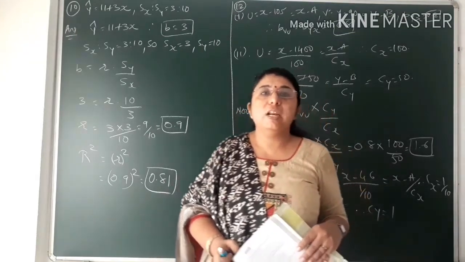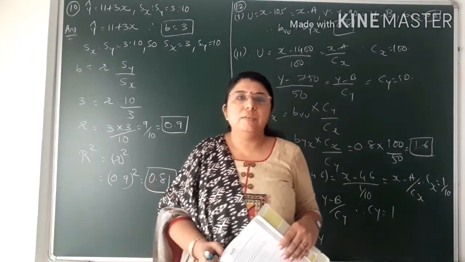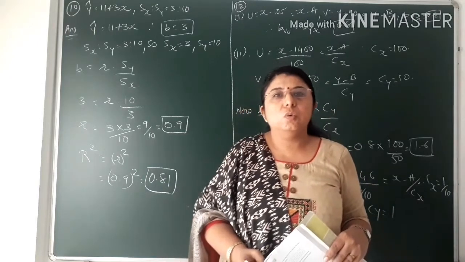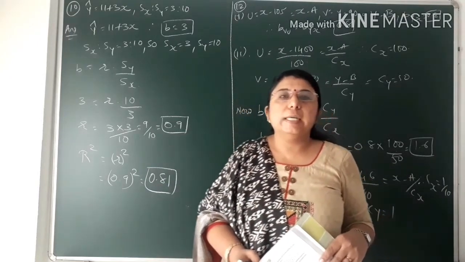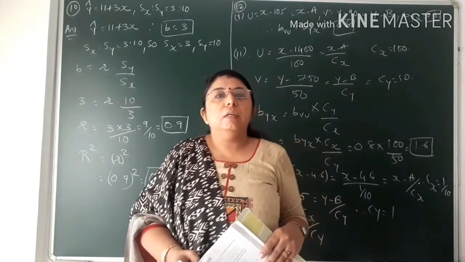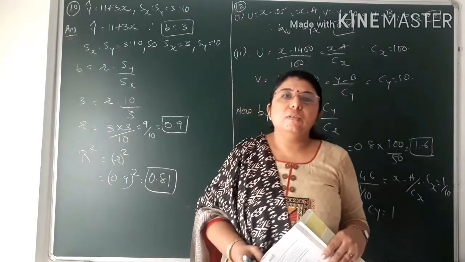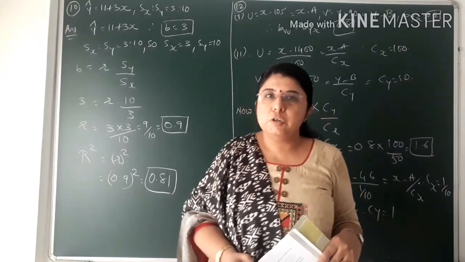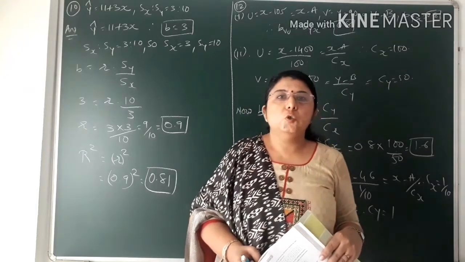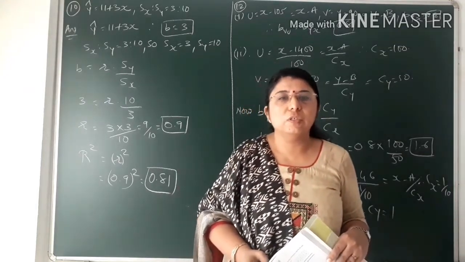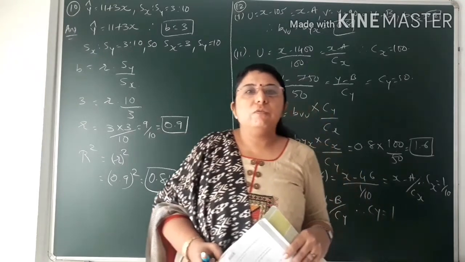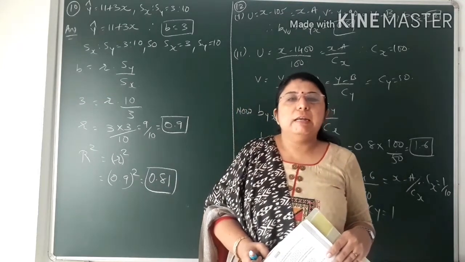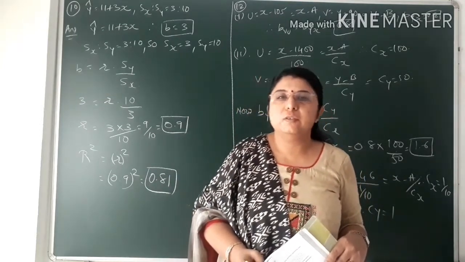Before that, I want to clarify the weightage of this chapter in the board examination. In the board examination, this chapter weighs 12 marks. So it's a very important chapter. You cannot neglect any part of it. In section A, that is MCQ, a 1 mark question would be asked from this chapter. Section B also, a 1 mark question from this chapter. Section C, 2 marks questions, in that 1 question would be asked of this chapter. Section D, that is 3 marks each question, 1 question from this chapter. And in section F, that is of 5 marks, 1 question is asked from this chapter.